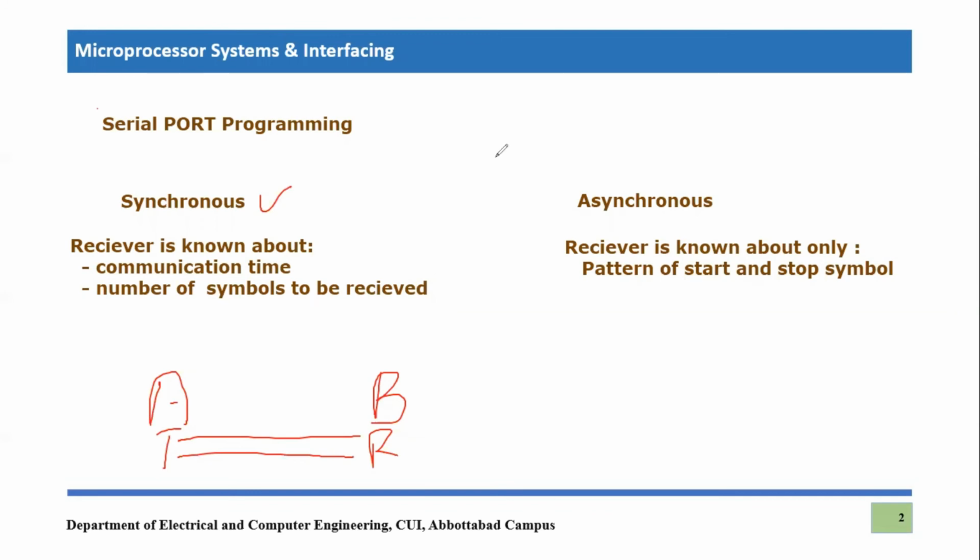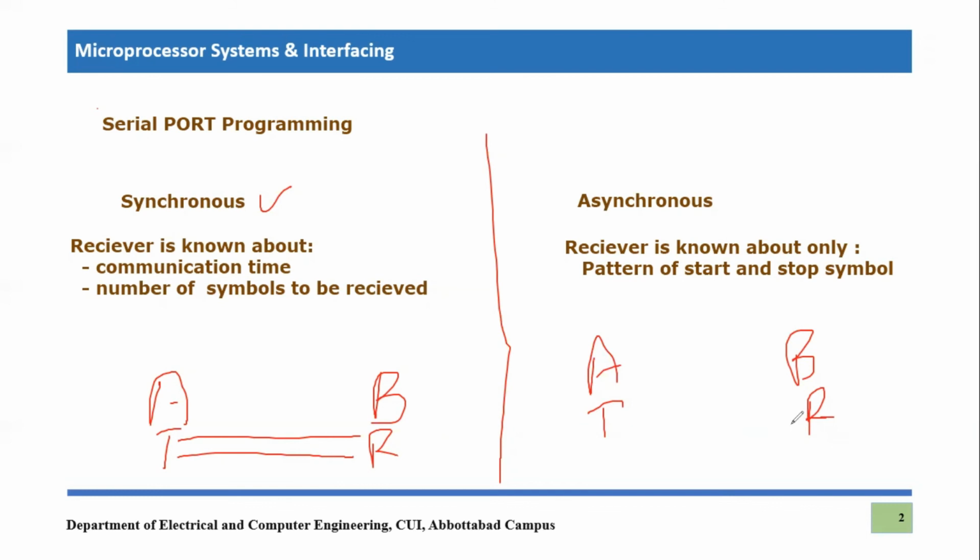But in contrast to synchronous communication, asynchronous communication is a bit different. Again, we have A and B, which are basically the transmitter and receiver portions of our communication model. But this time the receiver does not know the communication time, and it is also unaware of the number of symbols. So the receiver is continuously in hunt mode. It is continuously listening to the channel, right? Whether I am receiving or not, right?